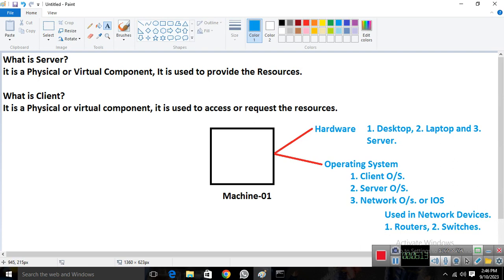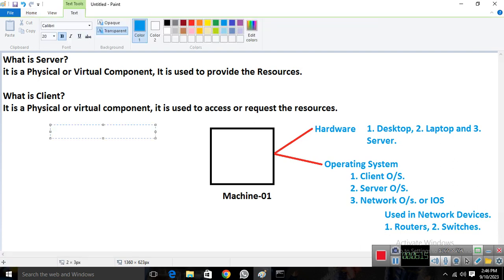Now, if we talk about server hardware, if I write server hardware here, we have two types of server hardware. Number one is blade server, and number two is rack server.